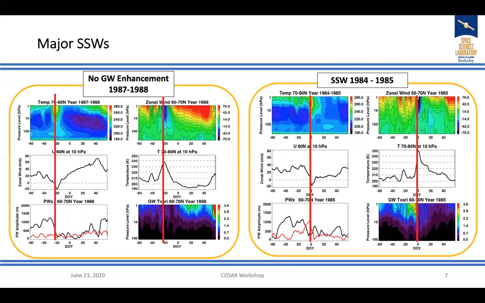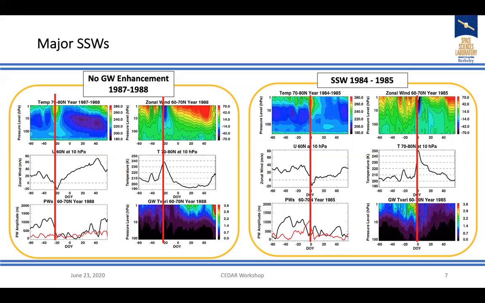There are different kinds of gravity wave variation I saw from ERA5. Those are both major SSWs. This is the temperature, and this is the line plot of zonal wind at 10 hectopascal, 60 north. Those are planetary waves: wave number 1 amplitude is black, wave number 2 is red, and this is zonal mean zonal wind and temperature at 70 to 80 north at 10 hectopascal. The red line indicates when the wind reversal happened, and this bottom line is the temperature variance from ERA5.